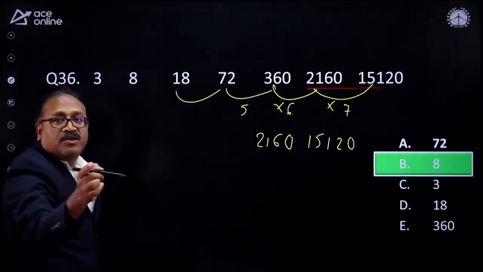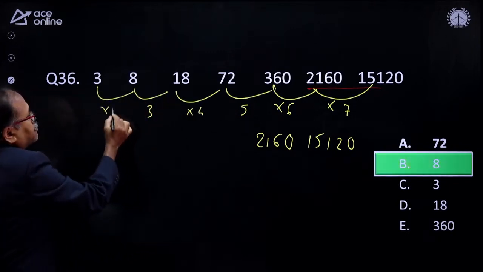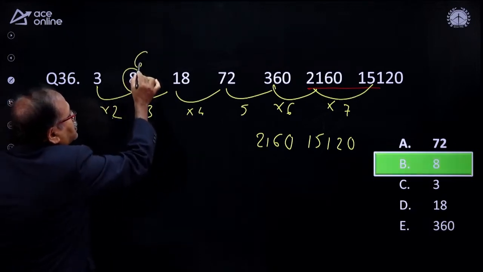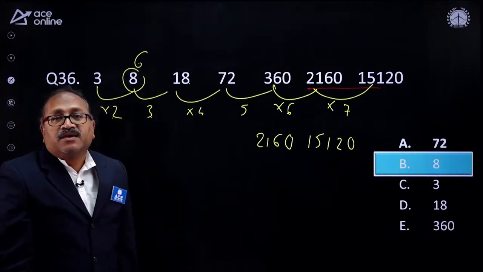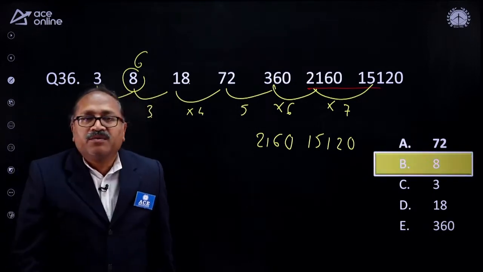So it should be 5. It should be finding out the wrong number. So it should be 4 and it should be 3. It should be 2. That's over. So here 3 into 2 should be 6, and 6 threes are 18. Done. So nicely done. Most of you, Ram Kumar, beautifully done it.